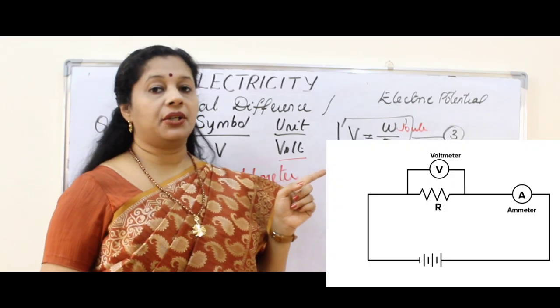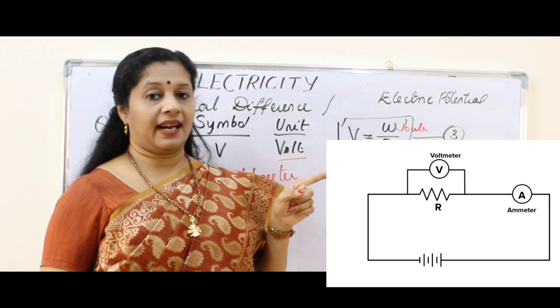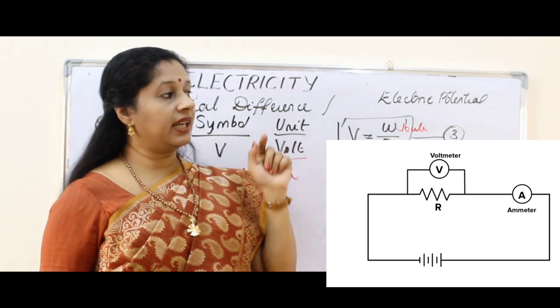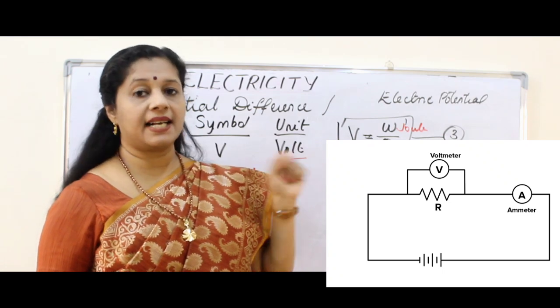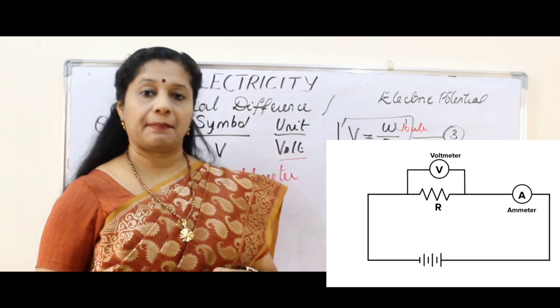Here you can see a circuit in which a voltmeter is also added, along with whatever we learned already. But you can see it is not connected the way we connected the ammeter. Voltmeter is connected in parallel.